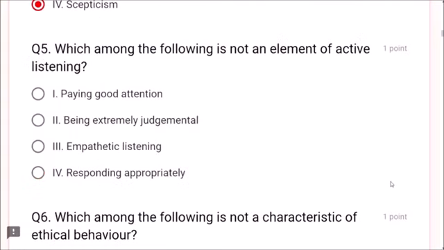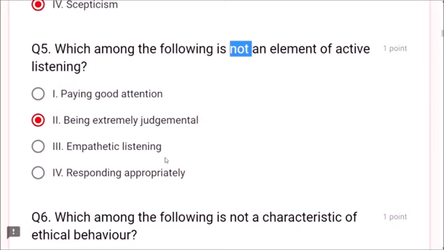Question number 5. Which among the following is not an element of active listening? Dear friends, this is very important. Customer care. What do you have to do while listening? Paying good attention? Yes. Being extremely judgmental? No. This is not a good habit. So being extremely judgmental is the correct answer here.